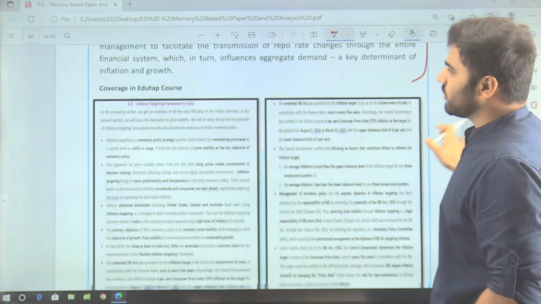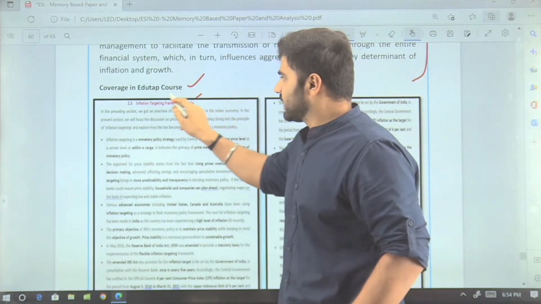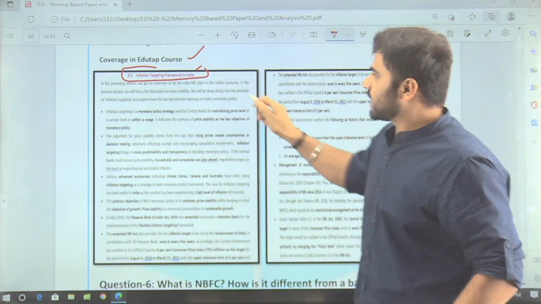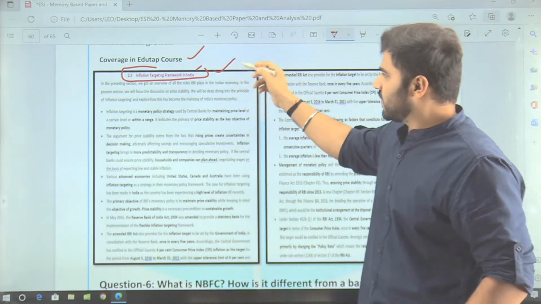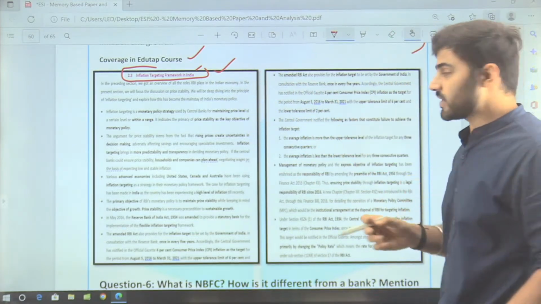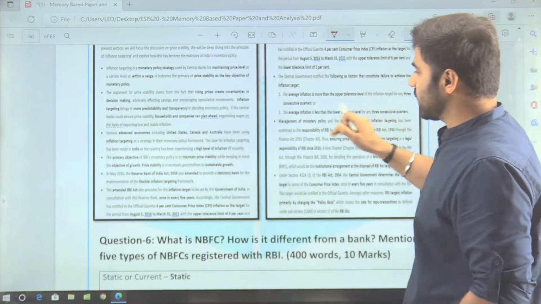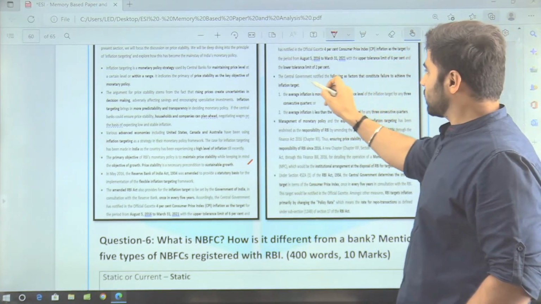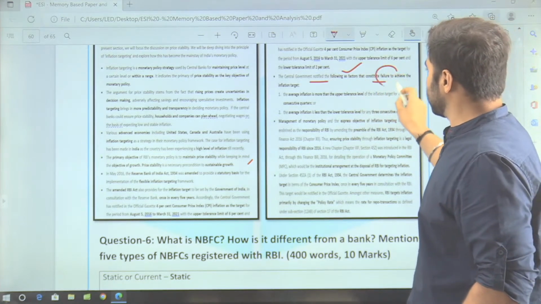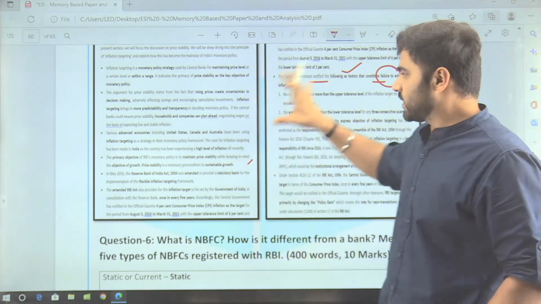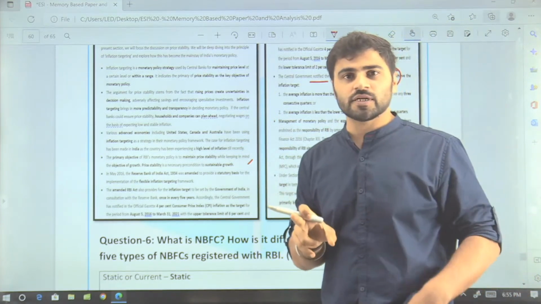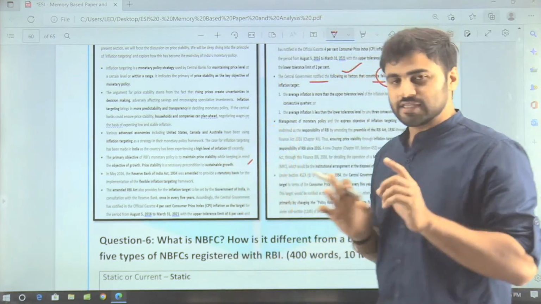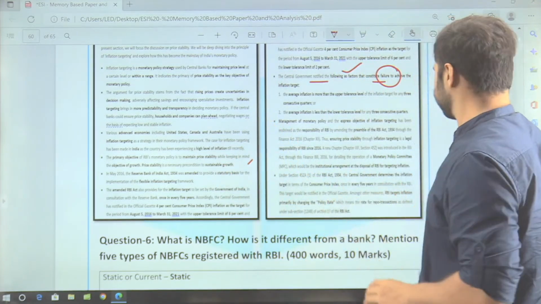So now let's talk about coverage in the EduTap course. So yes, we have covered it in detail. Here you can see this is a snippet from our course material, the inflation targeting framework in India. Here we have discussed in detail the inflation targeting. What are the factors? The central government notified the following factors that constitute failure to achieve the inflation target, right? So we have covered it in a detailed manner. So those who have subscribed to our course, and those who have gone through our materials, they must have answered this question very well.